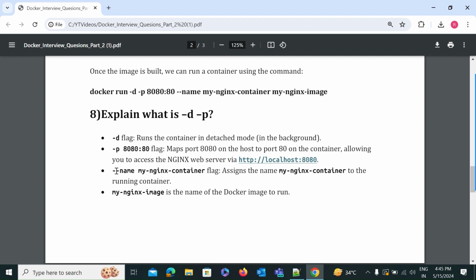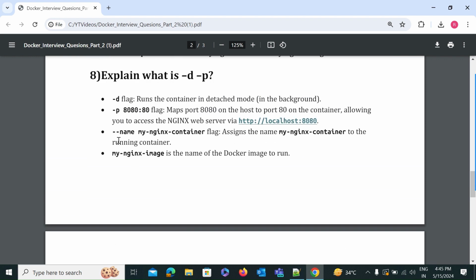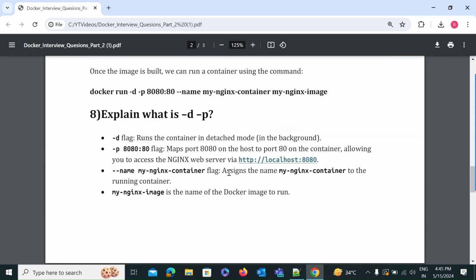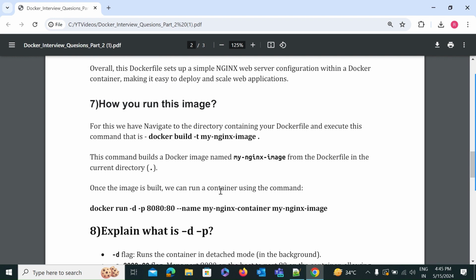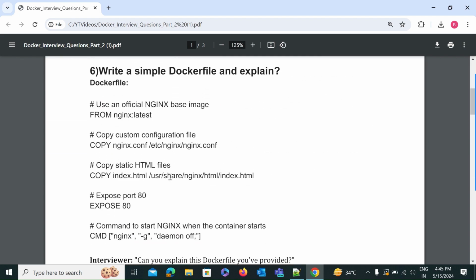After that, the --name my-nginx-container flag assigns the name my-nginx-container to the running container. This is the name of the container. After that, my-nginx-image is the name of the Docker image that you built here using this Dockerfile.